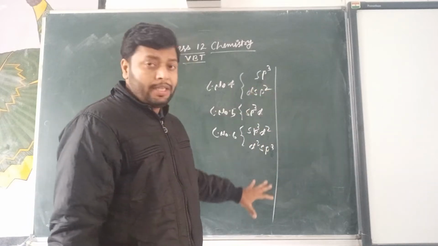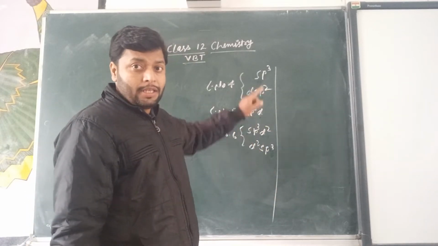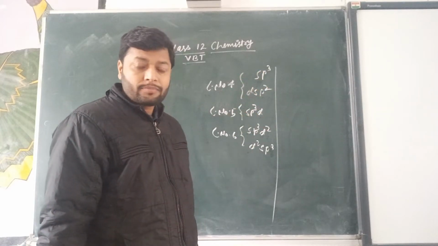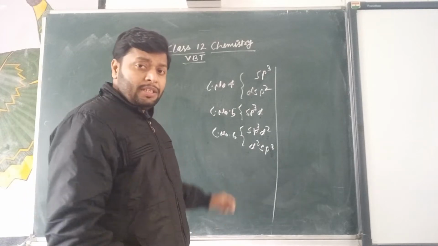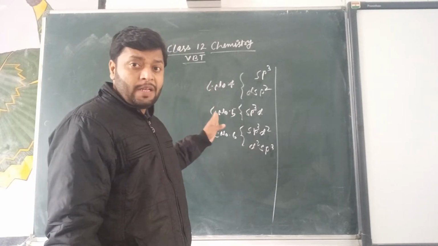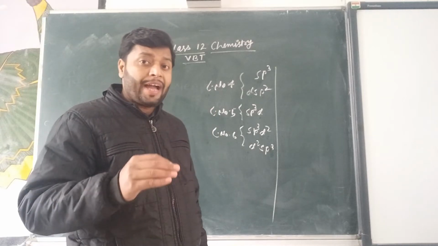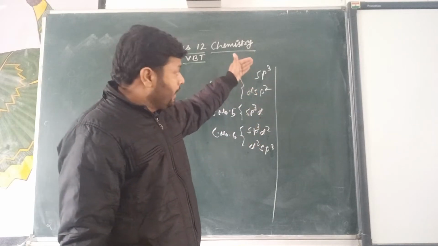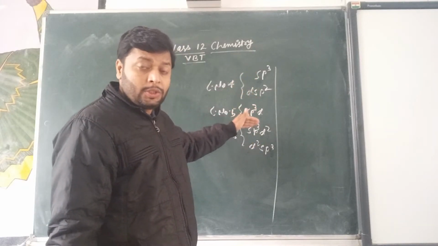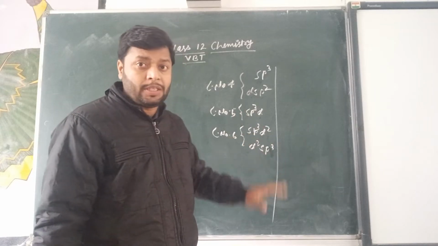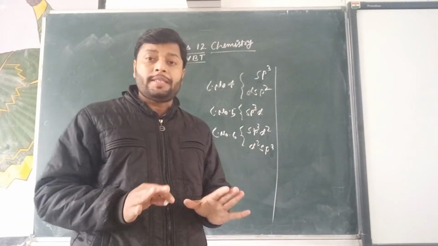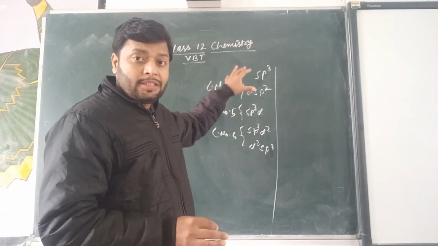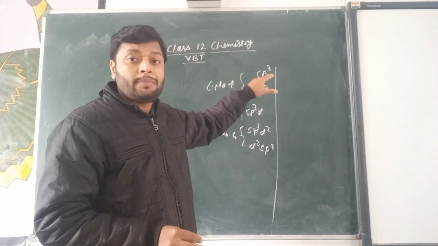So on the basis of geometry, there are four categories: tetrahedral, square planar, trigonal bipyramidal, and octahedral. On the basis of coordination number, there are three categories: coordination number 4, 5, and 6. And on the basis of hybridization, there are five categories: sp3, dsp2, sp3d, sp3d2, and d2sp3. These are the subcategories divided on the basis of coordination number, hybridization and geometries.